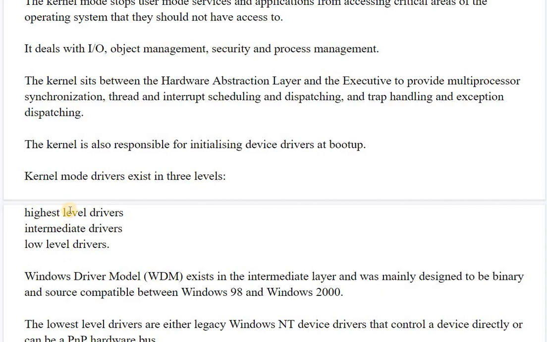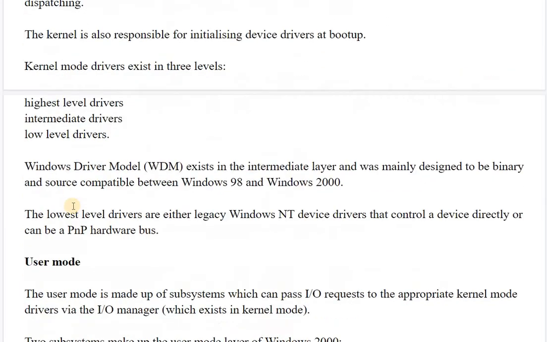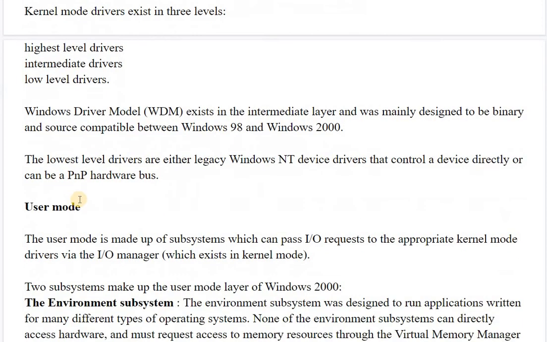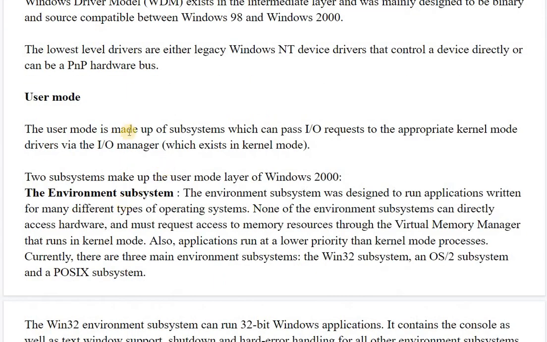Kernel device drivers exist in three levels basically: highest level drivers, intermediate drivers, and lower level drivers. The Windows Driver Model, the WDM, exists in the intermediate level layer and was mainly designed to be binary and source compatible with Windows 98 and Windows 2000. And lowest level drivers are highly legacy Windows NT device drivers that control a device directly, or can be a PNP hardware bus.